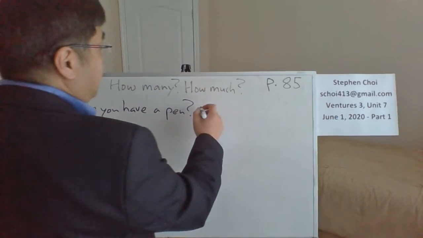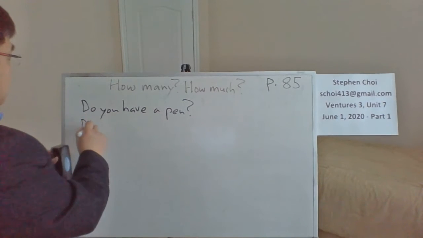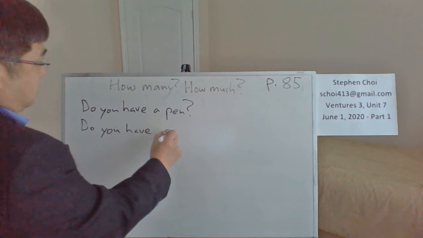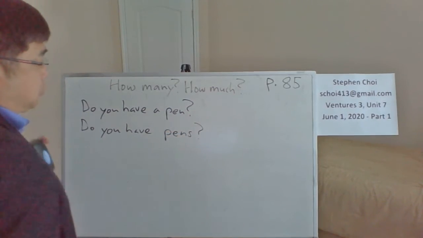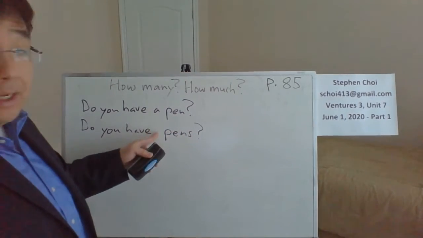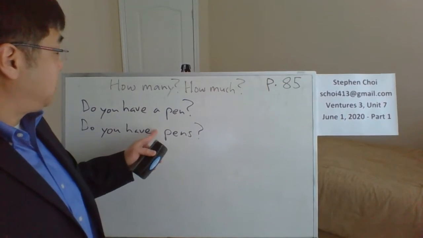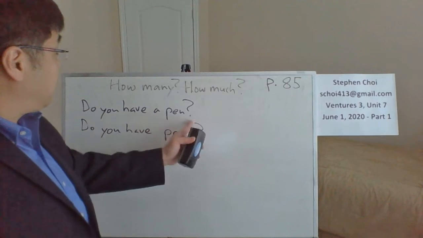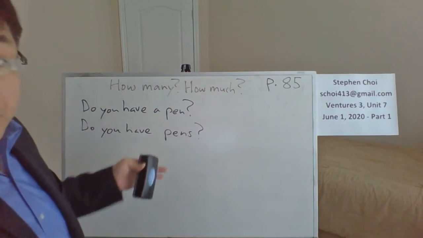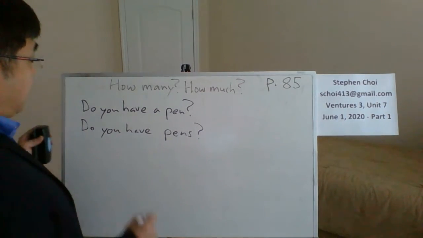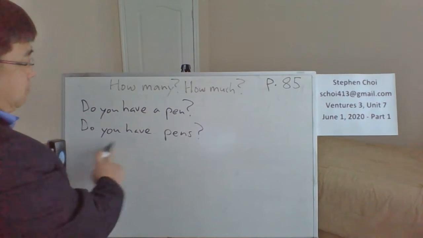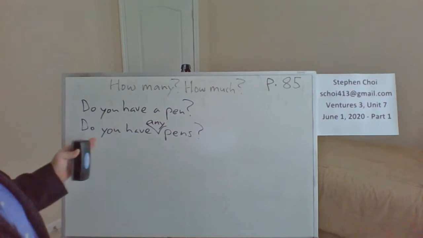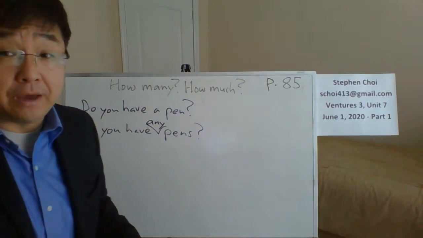You could also say, do you have pens? Without the singular article, a. Do you have a pen? Do you have pens? They're both good. But when you make it plural, you might want to put in an extra word called any. Do you have any pens?